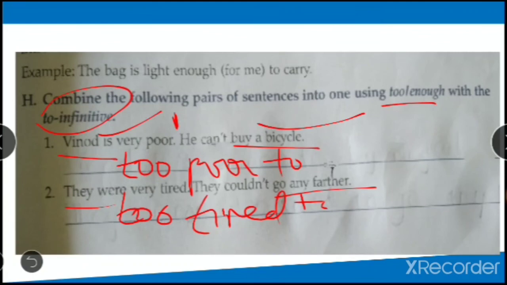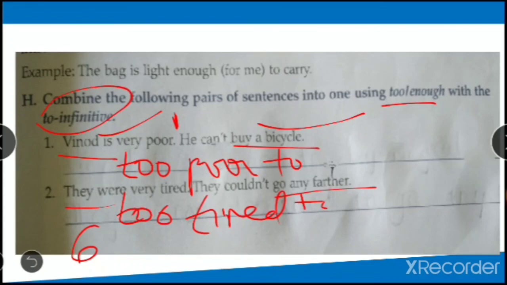She sings very well is the sixth one. She sings very well. She can perform at a concert. So very well means she sings well. Now we know if you are using enough, adjective will come first, right? Or adverb. So she sings well enough to perform at a concert. Now see the eighth one.